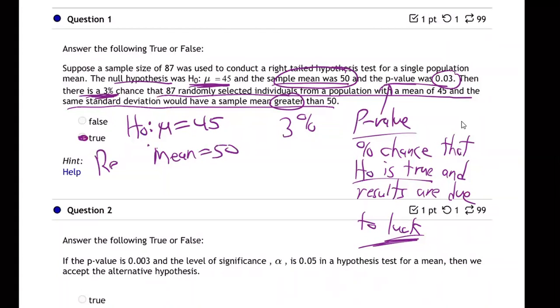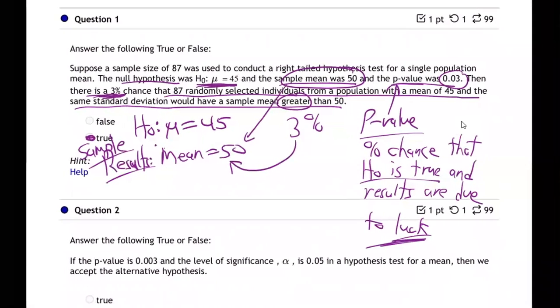The results of their study, the sample results, came out to be 50. Well, that's what the p-value is. It's the percentage chance that that would happen anytime you do this, right? 87 randomly selected individuals, with a mean of 50, when their mean is really 45, right? The H0 is really true, right?